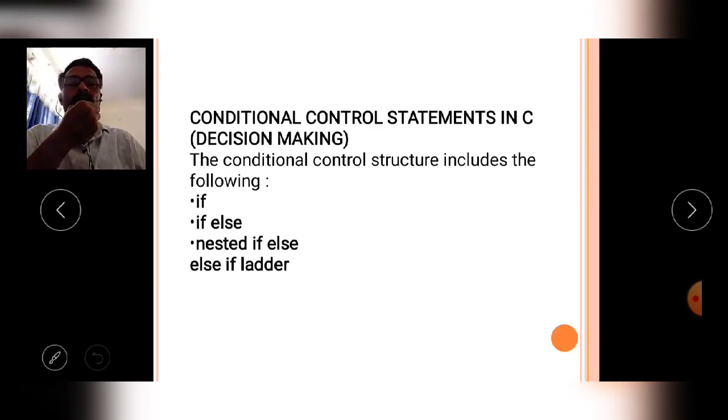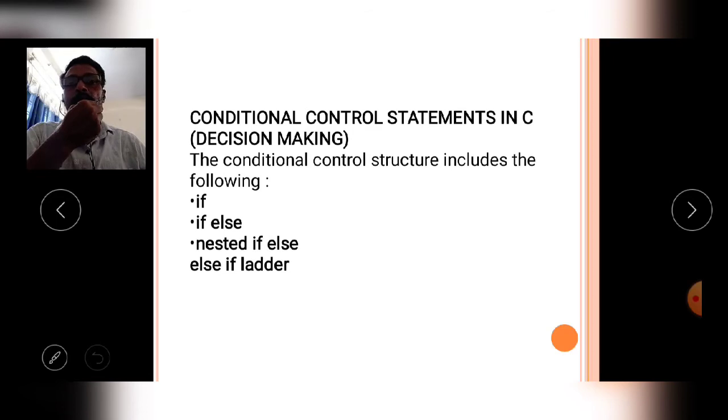Now come to conditional control statements in C. The conditional control statements are also called decision making statements in C. These conditional control structures verify the condition.